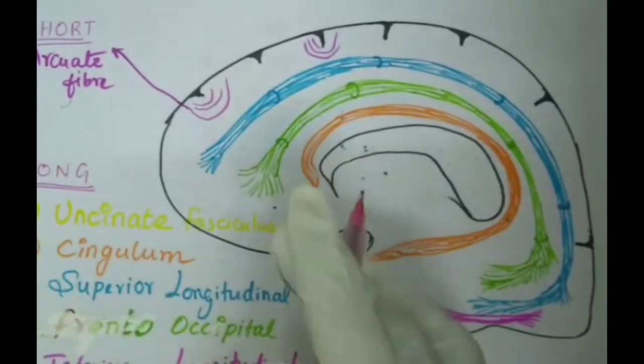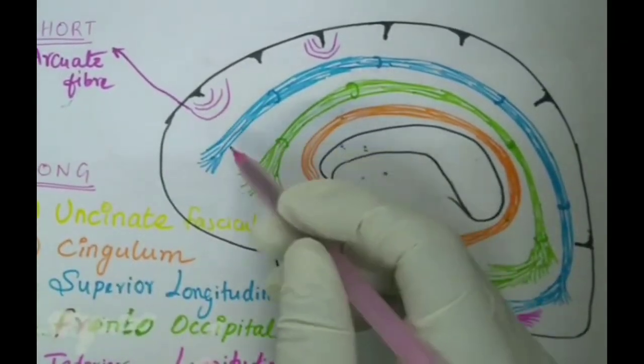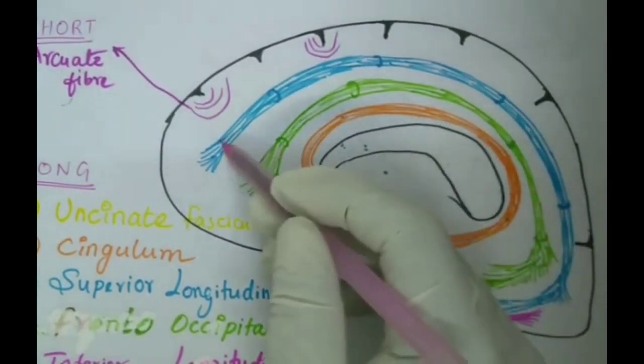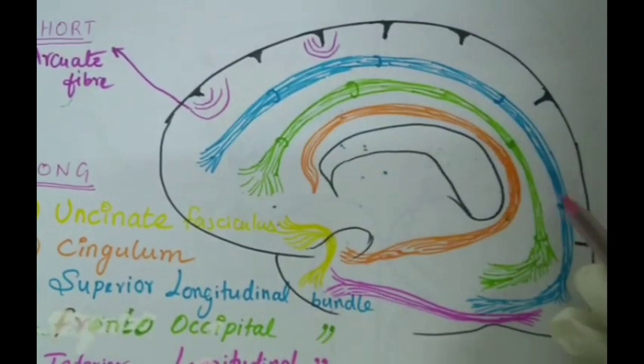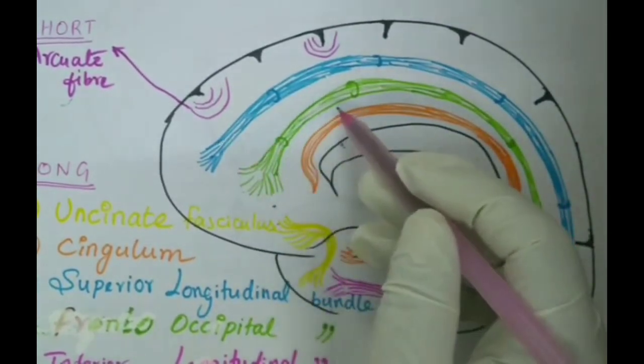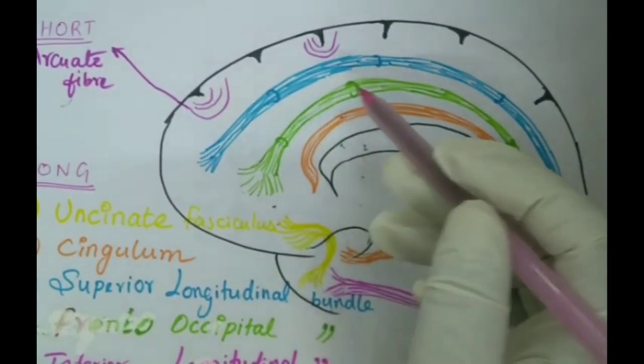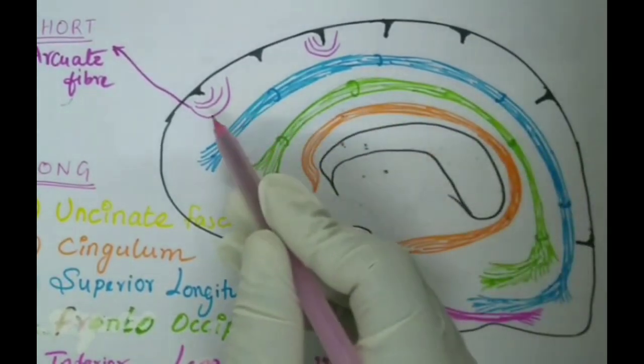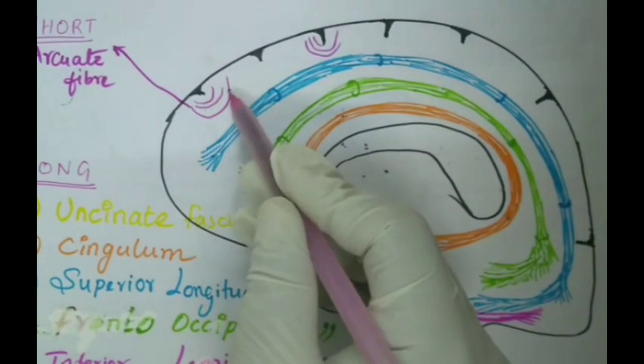So first we are going to talk about the association fibers. These are the association fibers. It has been well drawn out, and you can see that clearly. We have some long bundles, some large or long association fibers, and some short association fibers. Each fiber is drawn in the same color as it is written.